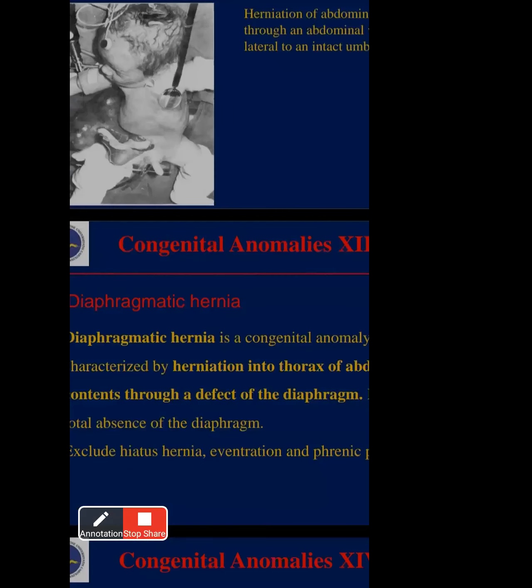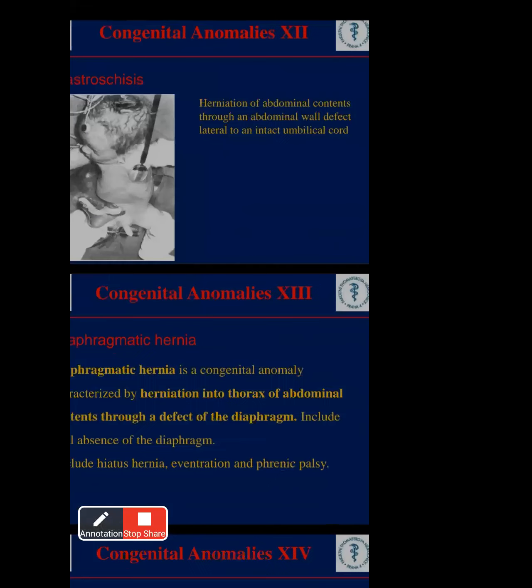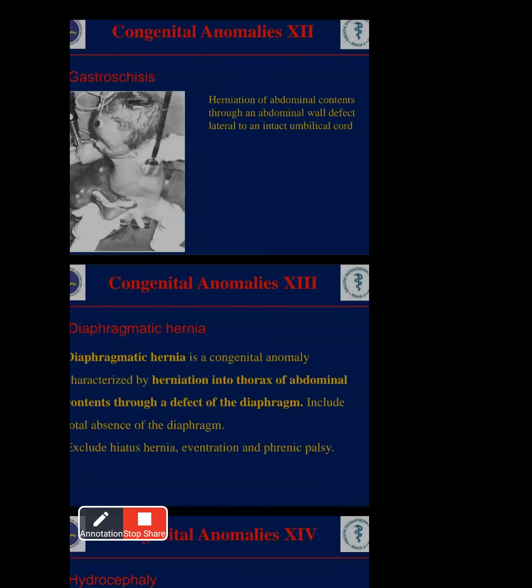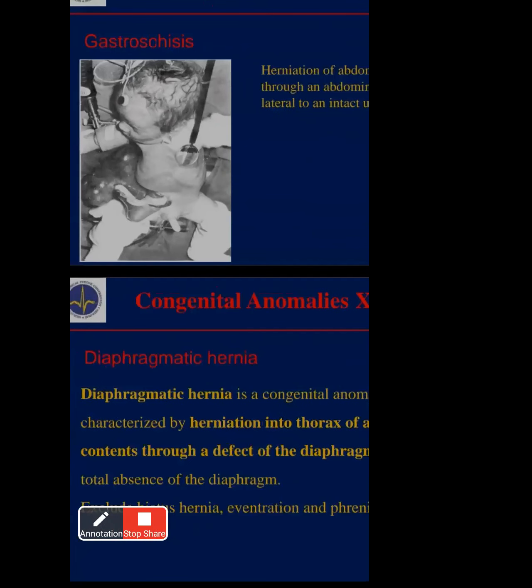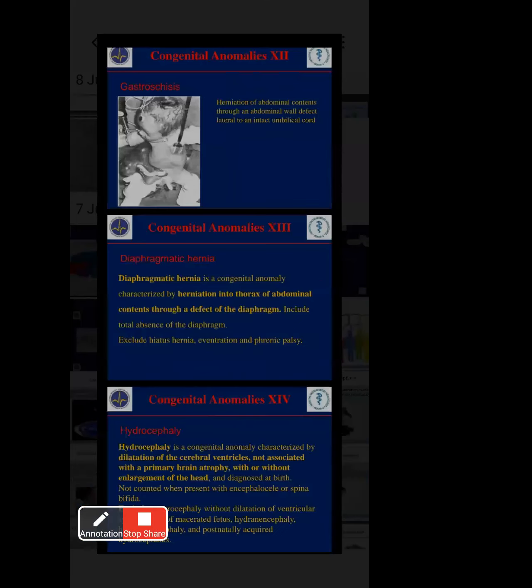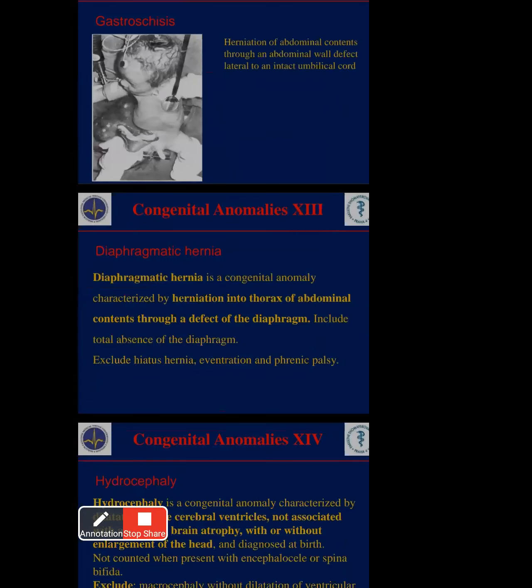You see here the abdominal wall lateral, and the umbilical cord is also presenting. In this picture the umbilical cord and stomach are dislocated only at the lateral side of the abdomen, because chromosomal abnormality is affecting the baby. That's why the umbilical cord and the stomach come out at the lateral side of the abdominal wall. That is gastroschisis. Next, diaphragmatic hernia.